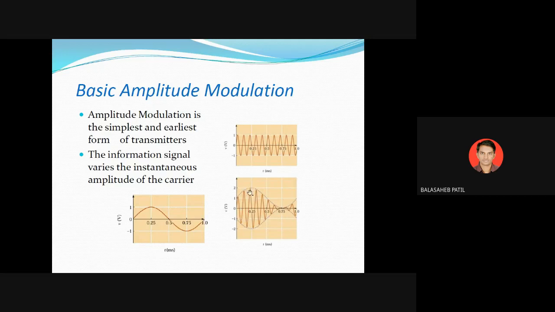So at 0.25 you get the maximum signal, at 0.5 you get zero, then at 0.75 you get the negative side, and then it increases again. So this cycle repeats continuously as long as the information is present. The upper part is called the positive envelope, and the lower part is called the negative envelope.